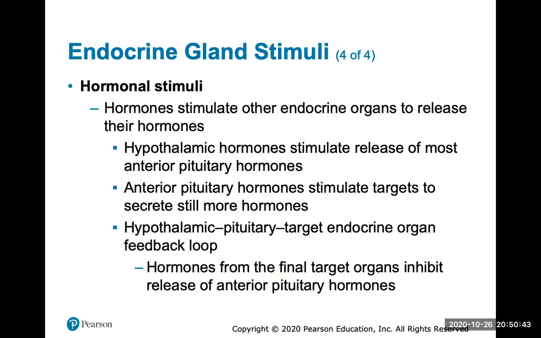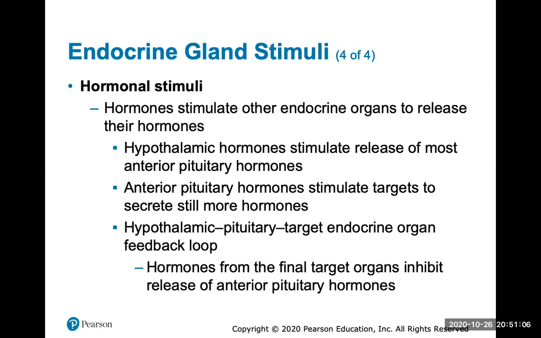Then the hormonal stimulus is when hormones will stimulate other endocrine organs to release their hormones. For example, your hypothalamus will release hormones that stimulate the release of most of your anterior pituitary hormones. Your anterior pituitary hormones stimulate the targets to secrete still even more hormones.